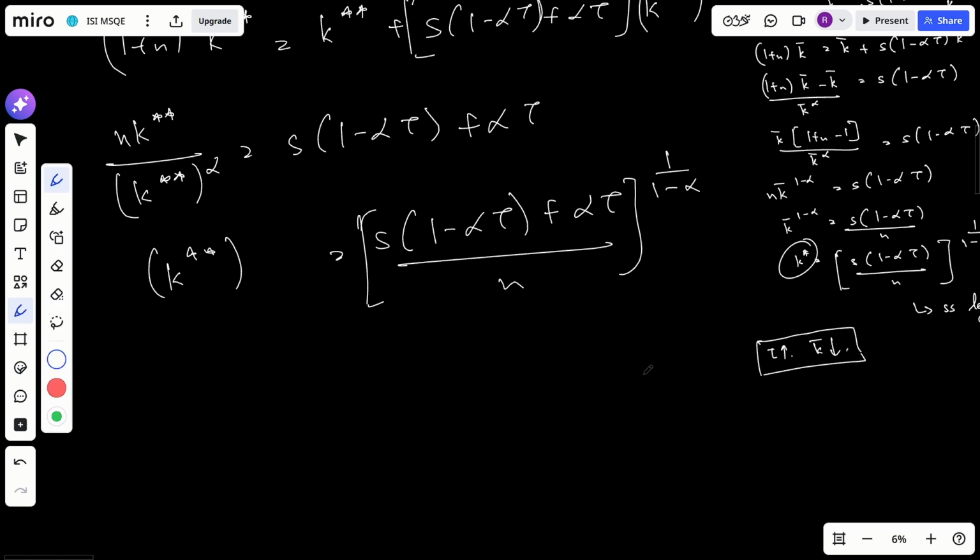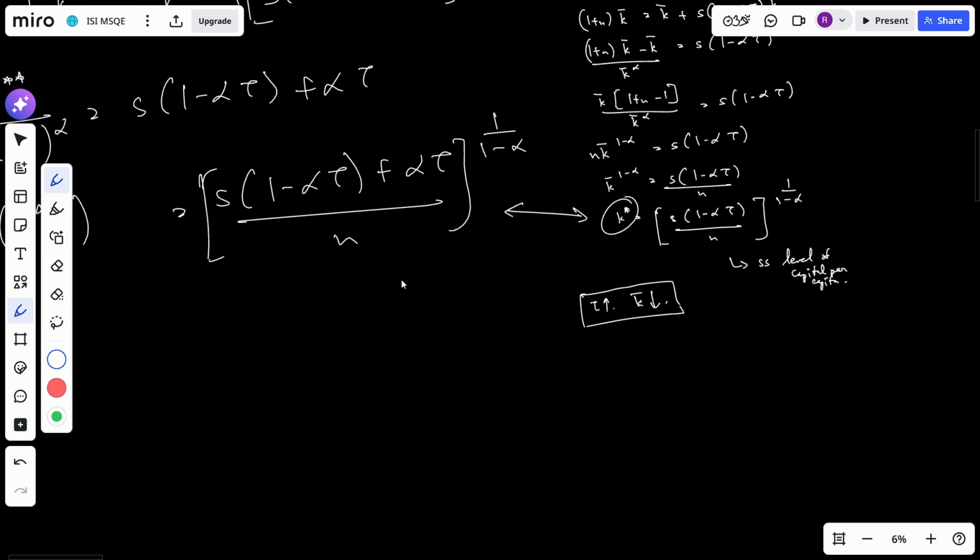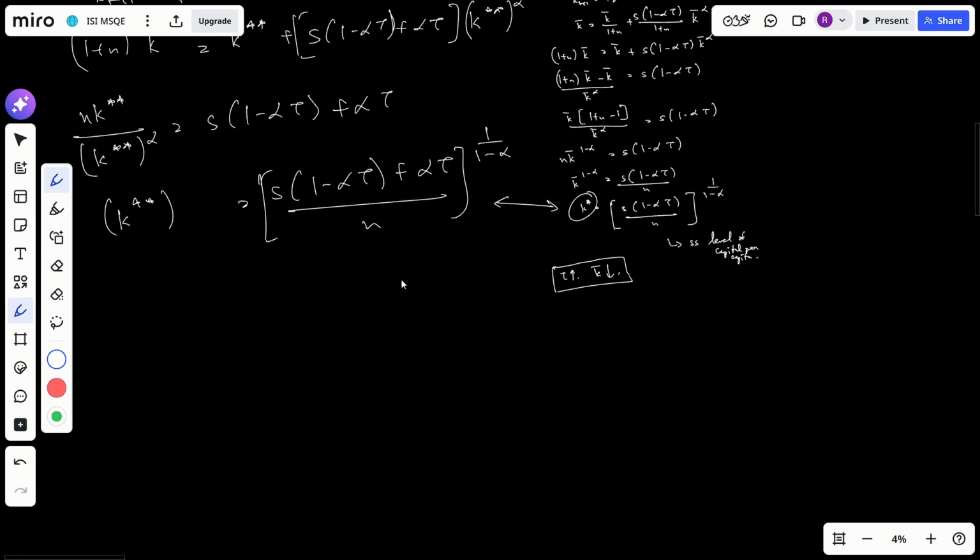So if we compare this with the previous one, k star, you can see the numerator is now bigger. We have a plus alpha tau term here, which is not present in k star. So you can clearly see that k double star is more than k star, and it makes perfect sense because the government is also investing now, right?